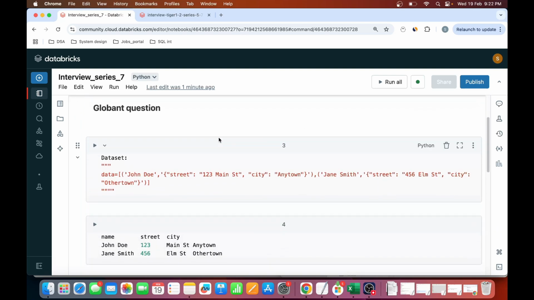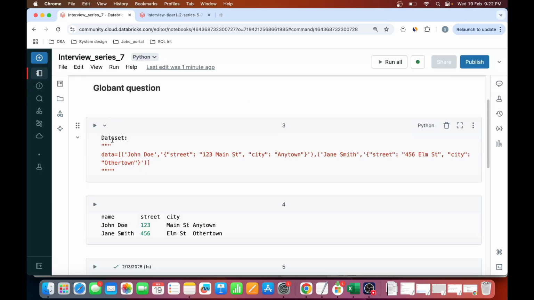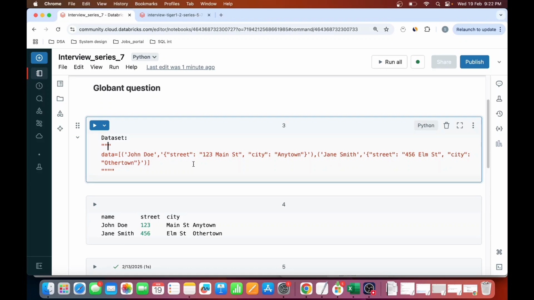The question is, I have a data set. The data set has the name and the address. This is my complete address. So there are only two data here. One is name, second is my address in one record. This is my name and this is my address, right?